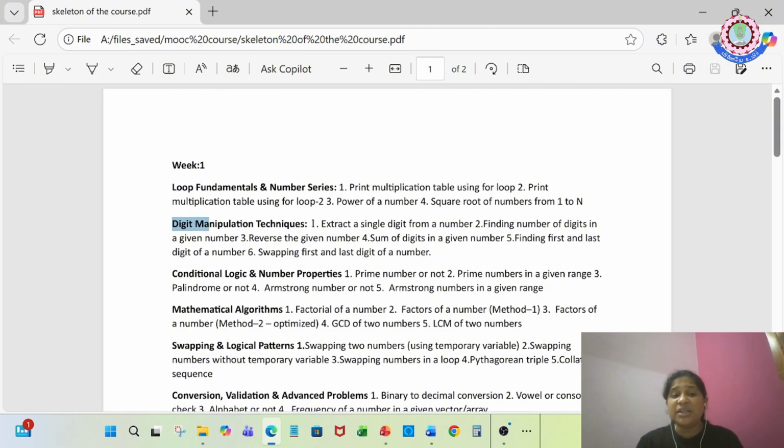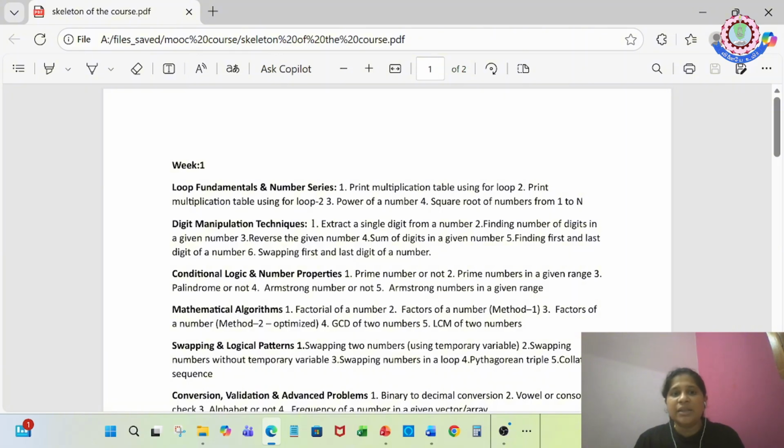Then comes digit manipulation. Here you will extract a single digit from a number, and if I give you a 5 or 6 digit number, you will tell through the program how many digits are in the given number.